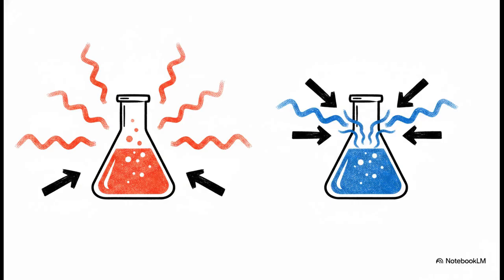Looking at changes in enthalpy gives us two very distinct types of chemical reactions. If you keep in mind that heat is our currency, an exothermic reaction is basically an expense. It's paying heat out to the surroundings, meaning its delta H is negative. An endothermic reaction, though, is a deposit. It's taking heat in, which gives it a positive delta H.